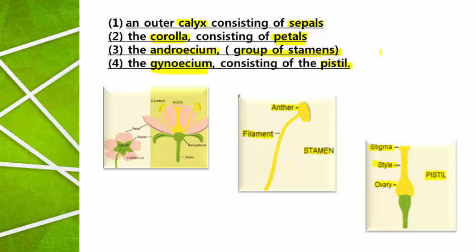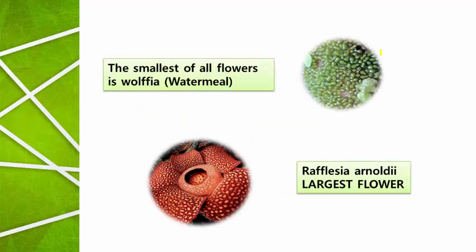Androecium is the male reproductive part. It is represented by a group of stamens, and each stamen consists of two parts, anther and filament. Gynoecium is the female reproductive part, and its individual unit is called pistil. A single pistil has three parts: stigma, style and ovary. So here are two interesting facts.